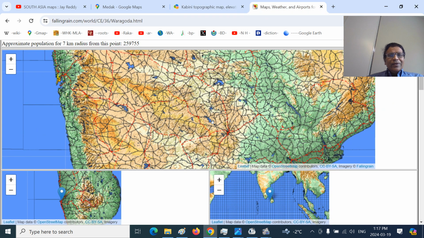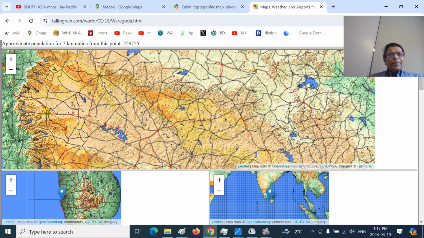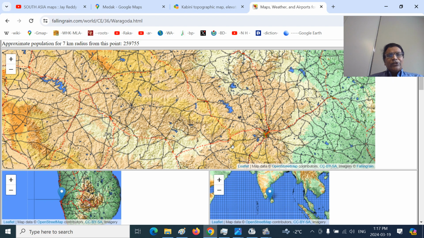You can see this is Hyderabad town. The red lines are the railway lines. From Ahmednagar, you can see all these areas. This is the Vikarabad junction that comes from Wadi, the Wadi railway junction between Chennapatnam and Bombay.